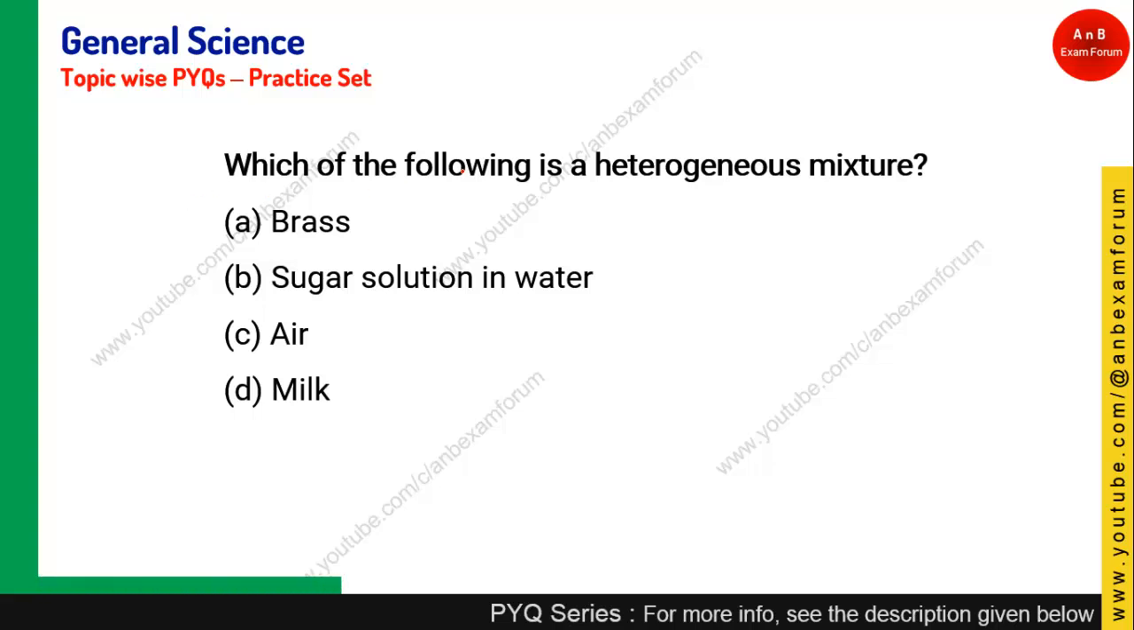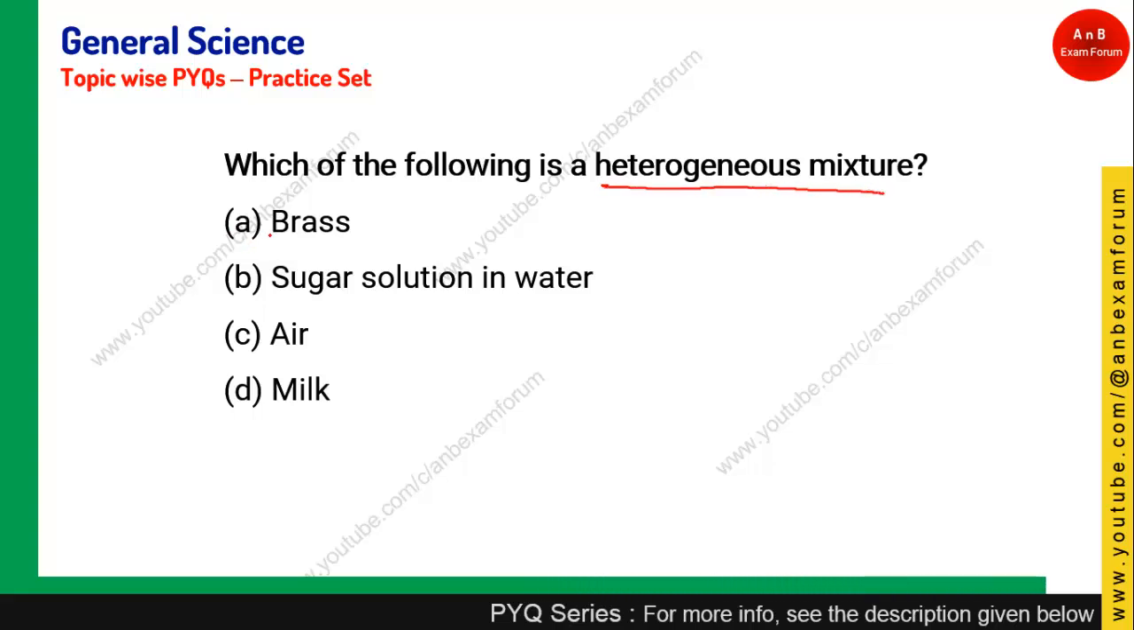The next question is, which of the following is a heterogeneous mixture? The options are brass, sugar solution in water, air, and milk. Student, there are two types of mixture, heterogeneous mixture and homogeneous mixture. So you need to tell which of the following is a heterogeneous mixture.